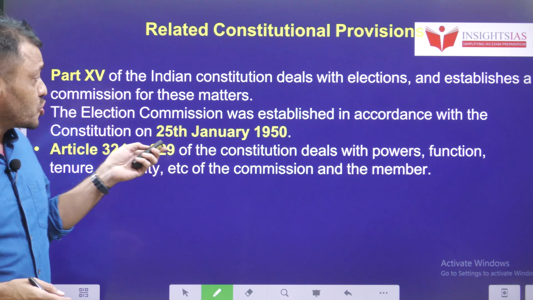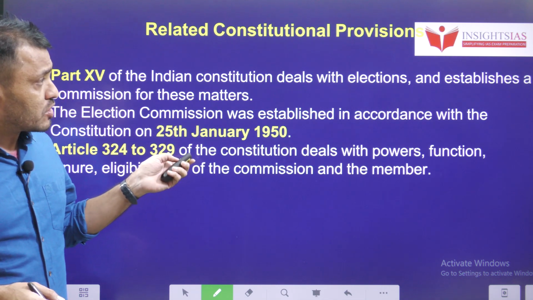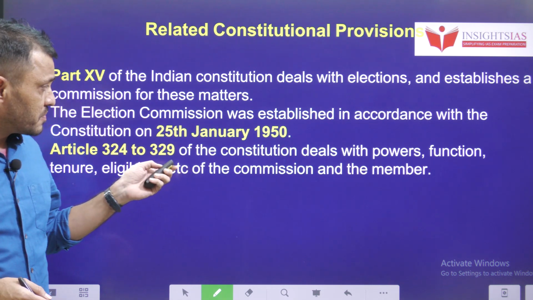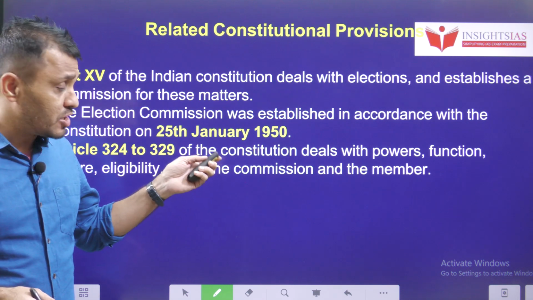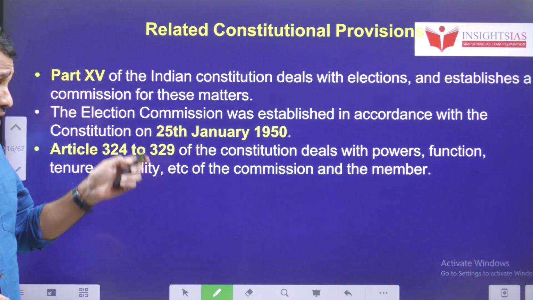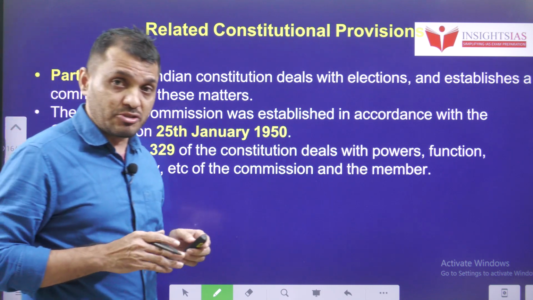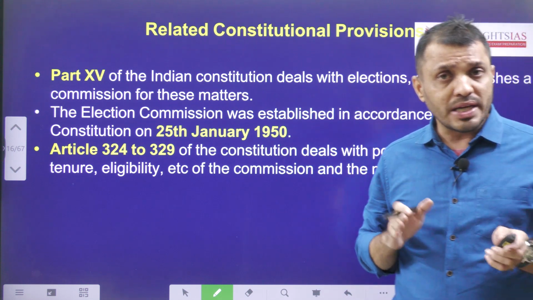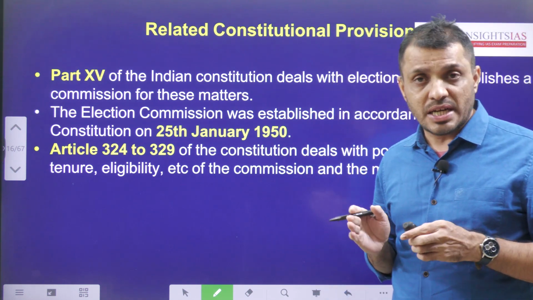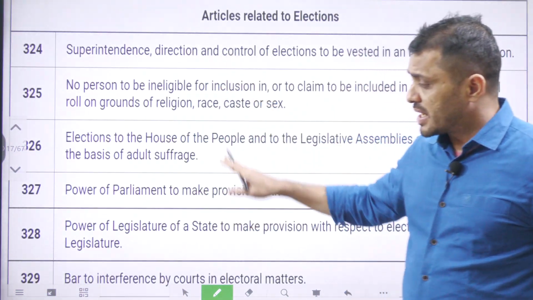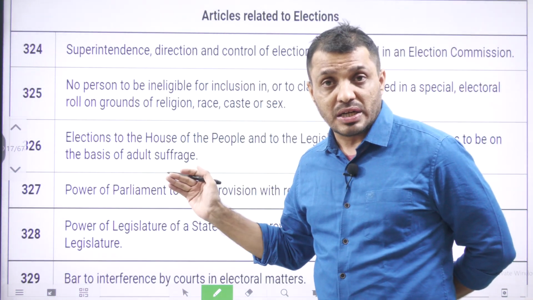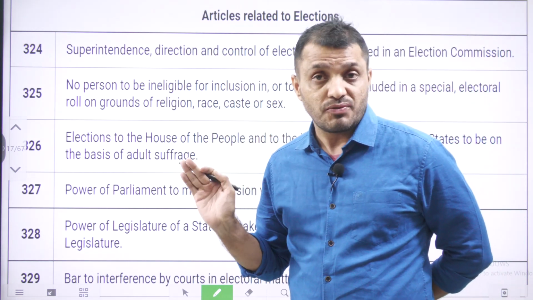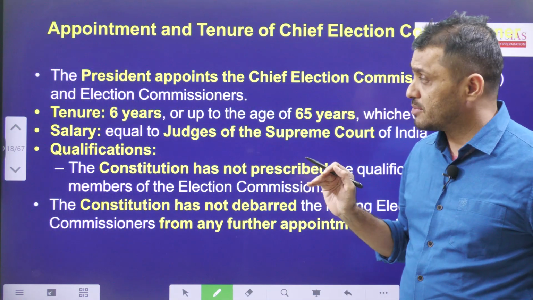Next, some of the other related constitutional provisions. Part 15 of the Indian Constitution deals with elections and establishes the Election Commission for election matters. The Election Commission was established according to the Constitution on 25th January 1950. Part 15, from Article 324 to Article 329, deals with all matters related to the Election Commission, voting age, voting rights, voter list and everything. Among these, the most important articles are 324, Election Commission of India; 326, Universal Adult Franchise; and 325, Preparation of Voter List by the Election Commission of India.